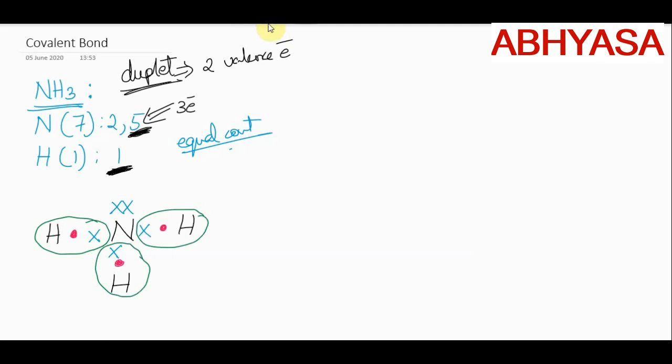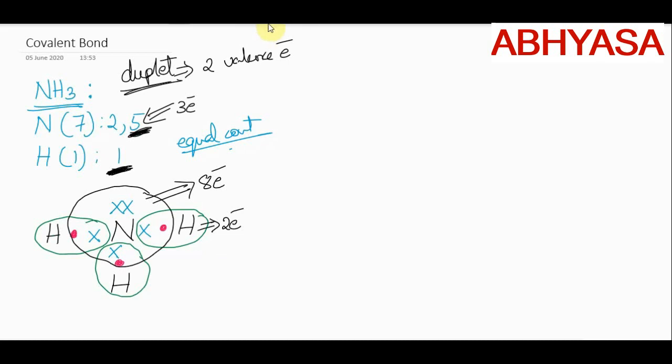Now count the electrons for nitrogen. There are totally 1, 2, 3, 4, 5, 6, 7, 8. 8 electrons in the outermost orbit. So nitrogen got the octet configuration and hydrogen got the duplet configuration.